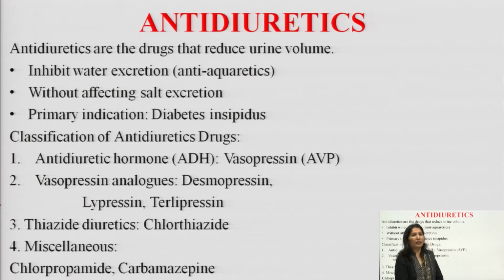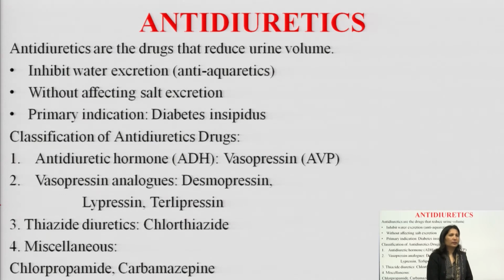Diabetes insipidus is when there is increased loss of water, increased excretion of water, that is, increased urine volume. So, diabetes insipidus may lead to dehydration. So, to decrease the urine volume, to decrease the water loss, we give the antidiuretics.